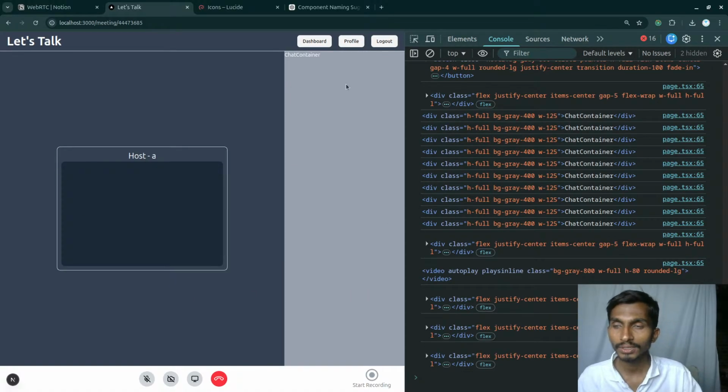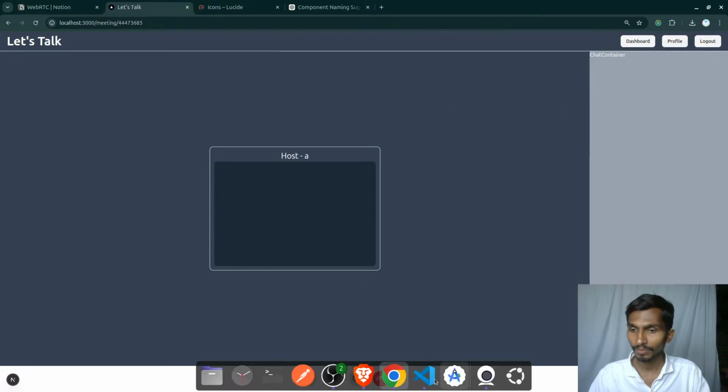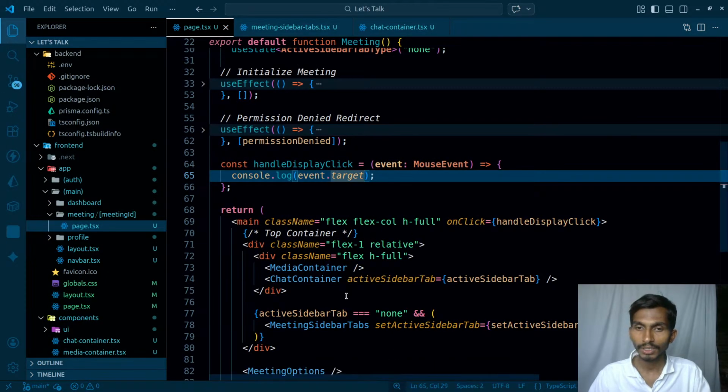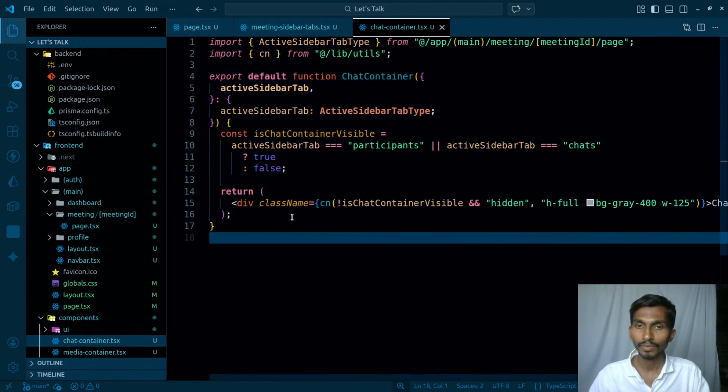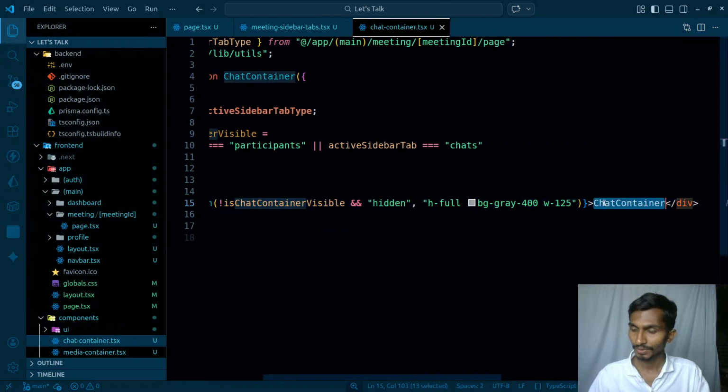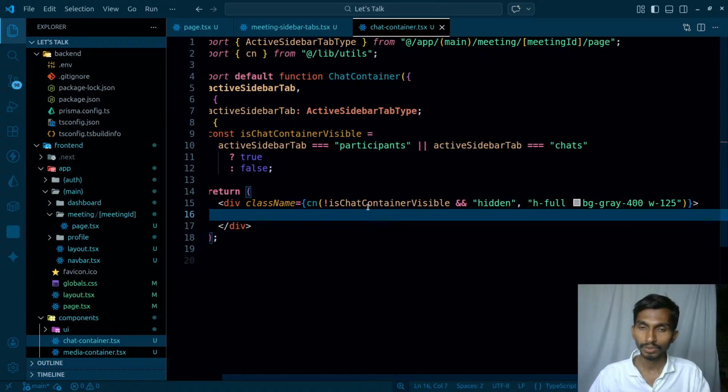Let me add some more things inside the chat container. So inside the chat container, I have two options again: I will have the participants and the chat container. Just inside this, I'm gonna be having two divs.